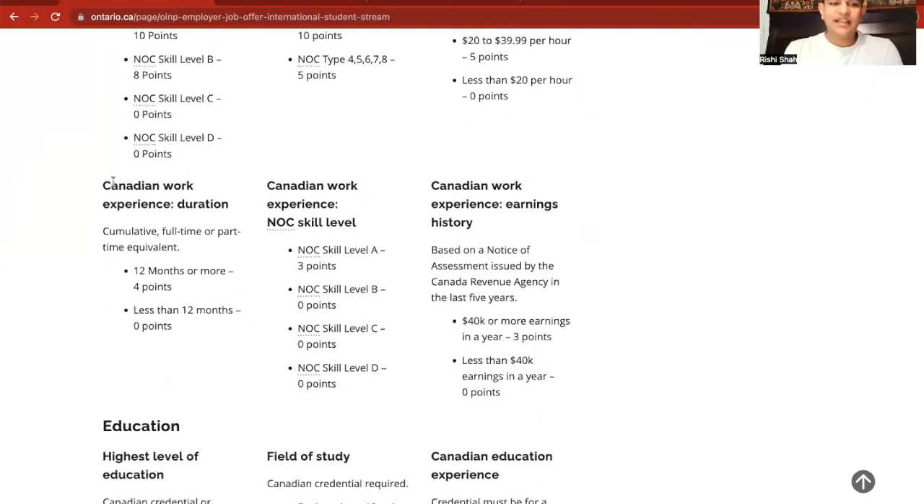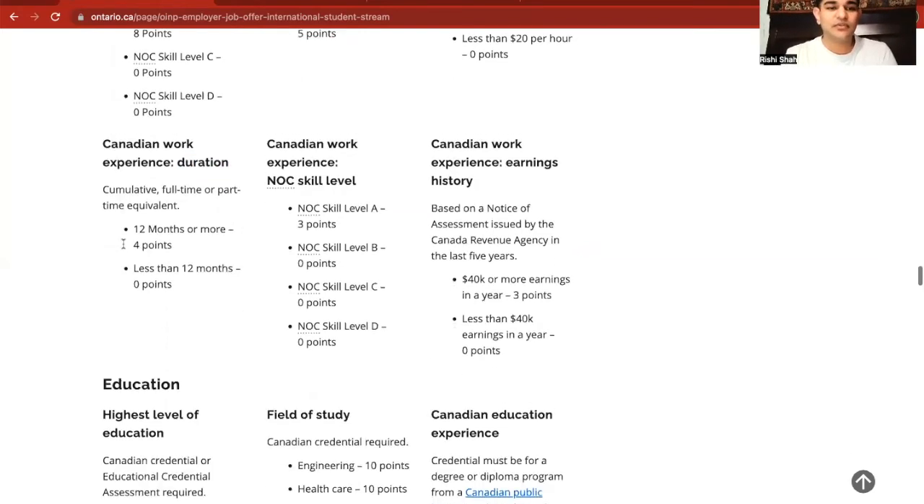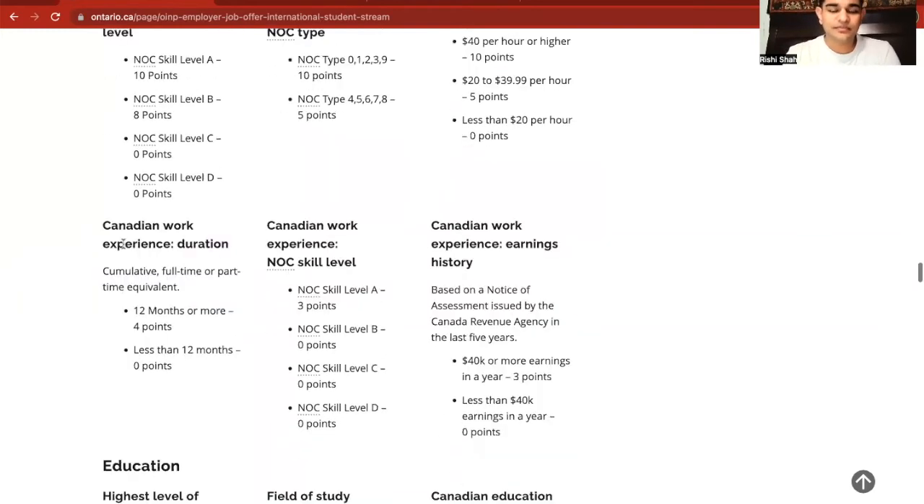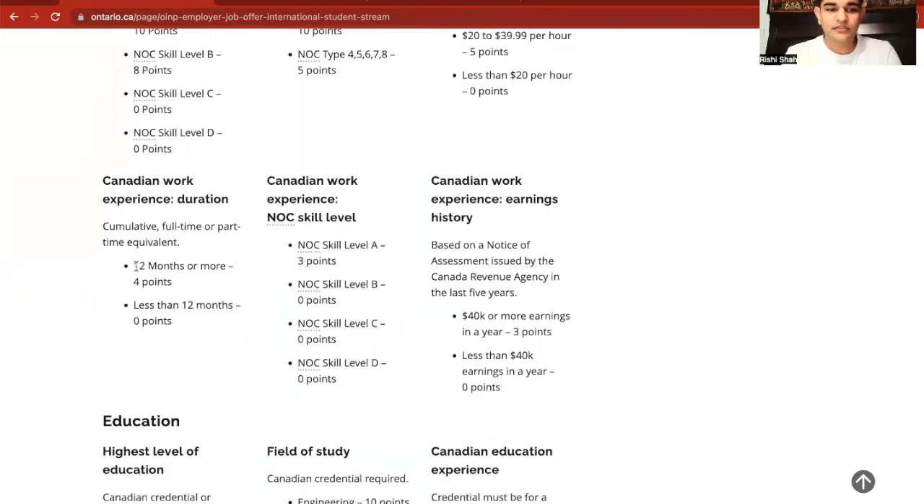Now, Canadian work experience duration. In employment, duration also matters, right? We have a cumulative full-time effort of 12 months or more will give you 4 points. Less than 12 months will give you 0 points.